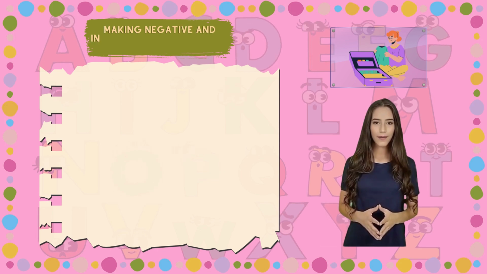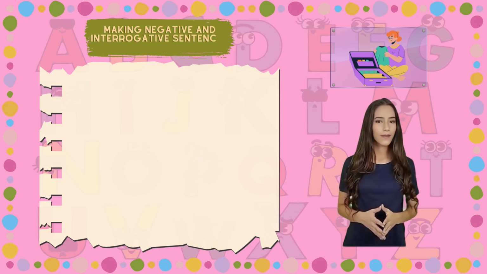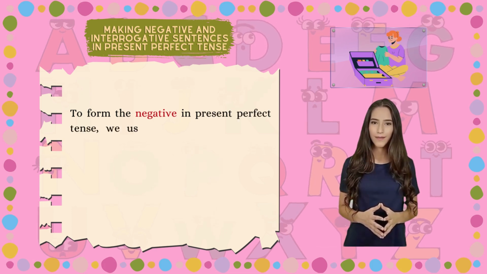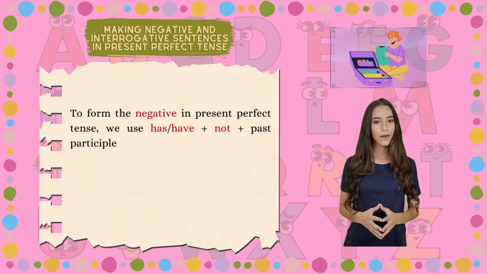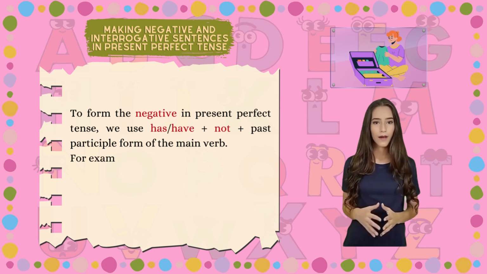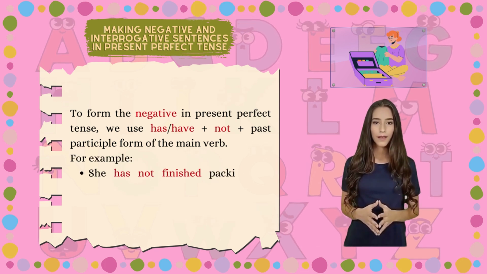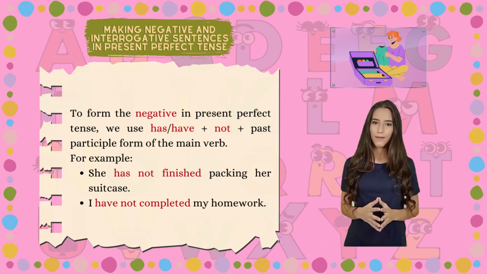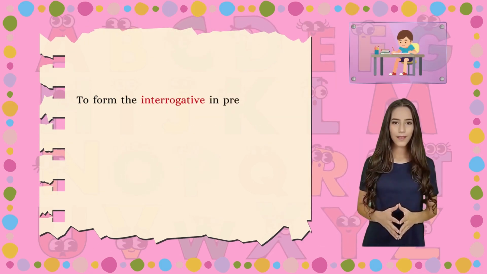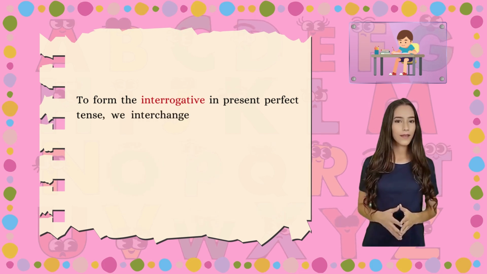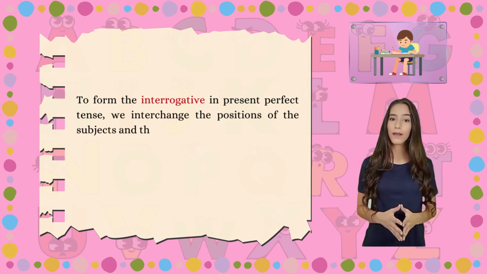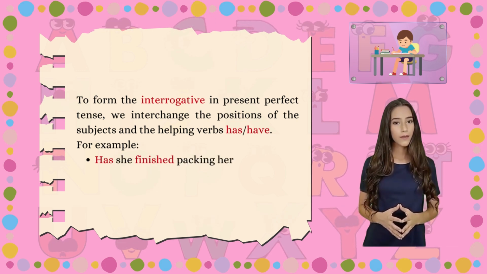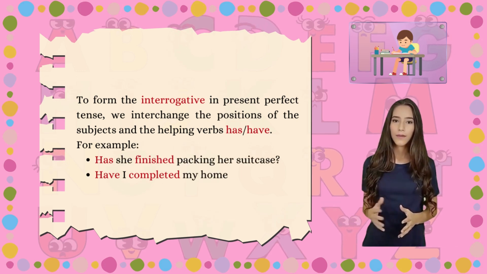Making negative and interrogative sentences in present perfect tense. To form the negative in present perfect tense, we use has, have plus not plus past participle form of the main verb. For example, she has not finished packing her suitcase. I have not completed my homework. To form the interrogative in present perfect tense, we interchange the positions of the subjects and the helping verbs has, have. For example, has she finished packing her suitcase? Have I completed my homework?